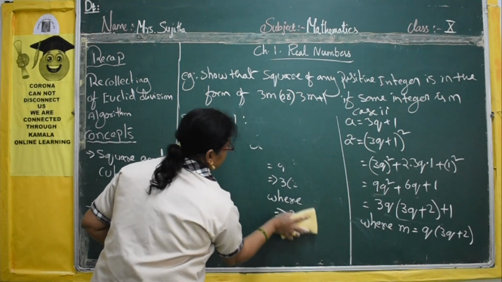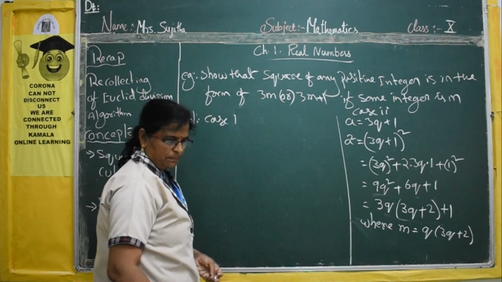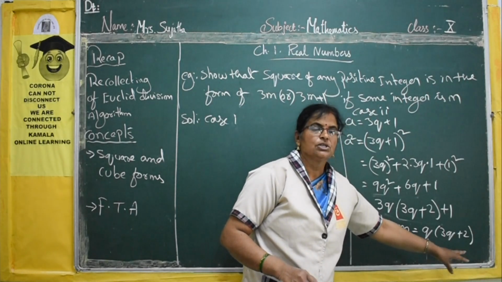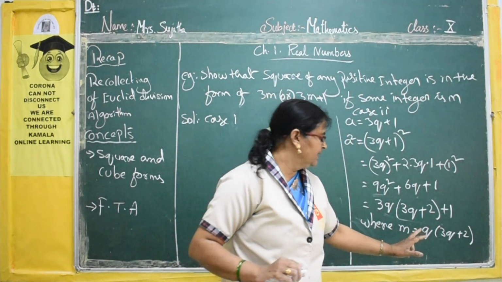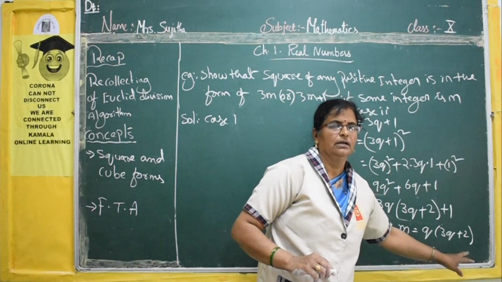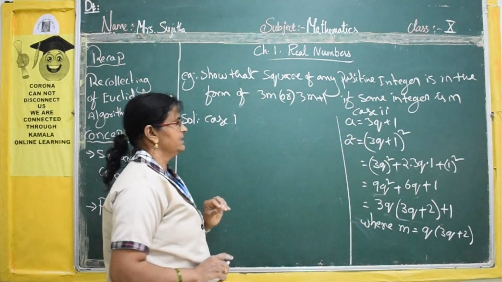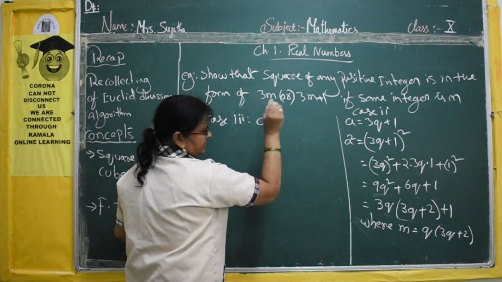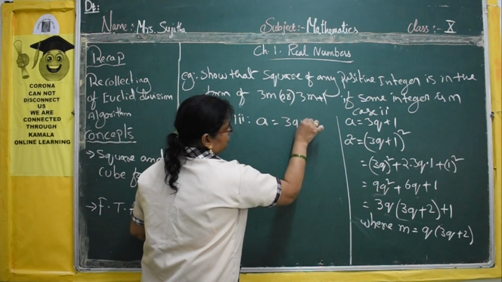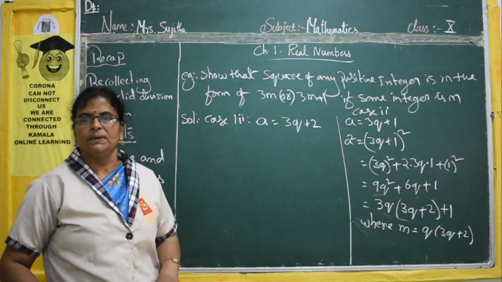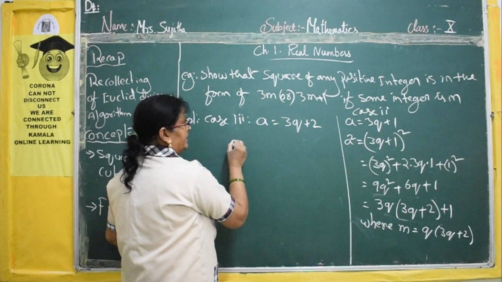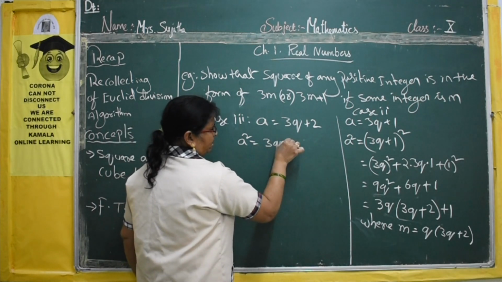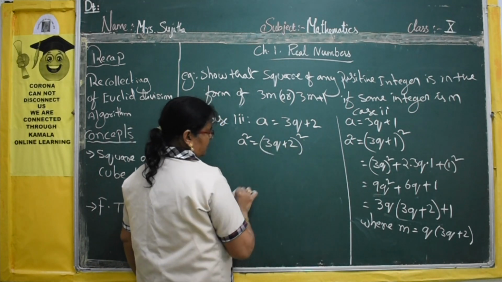In case 3, here we are getting a product of two terms. So we have to make it one term, which means we have to take the third case. Let A be equal to 3q plus 2. Squaring on both sides, A square is equal to 3q plus 2 whole square.